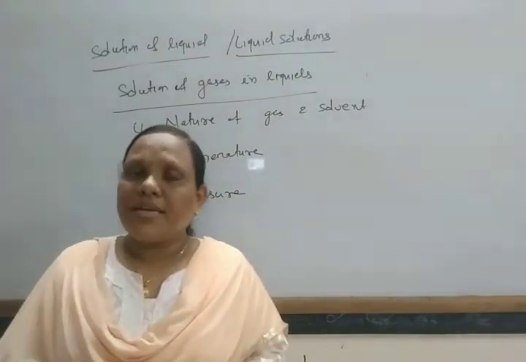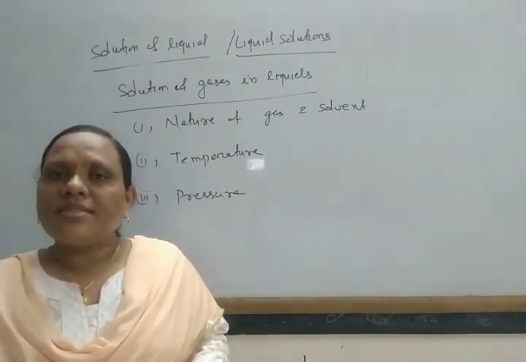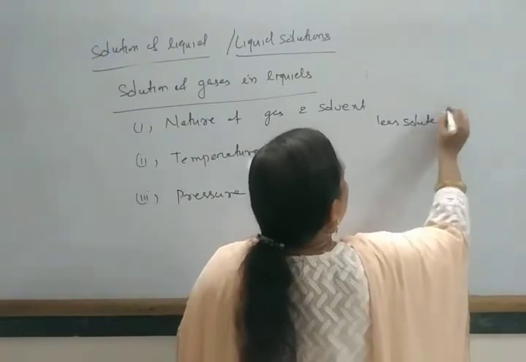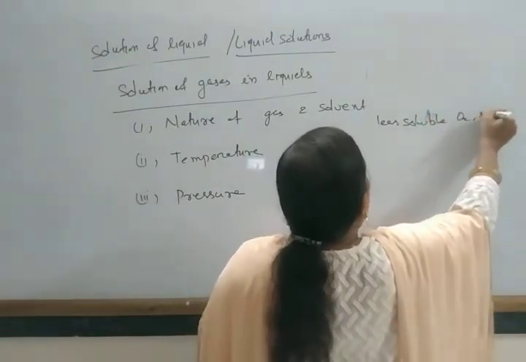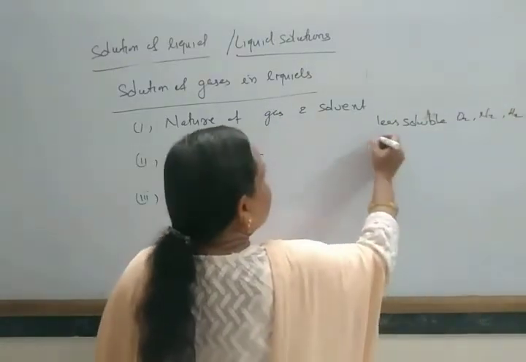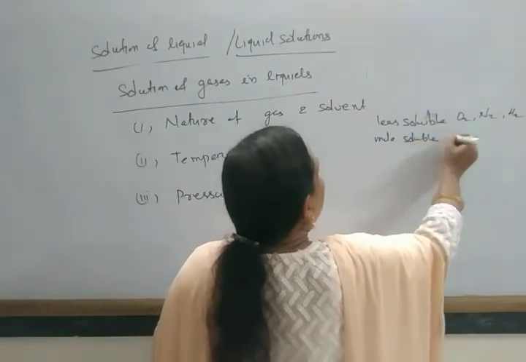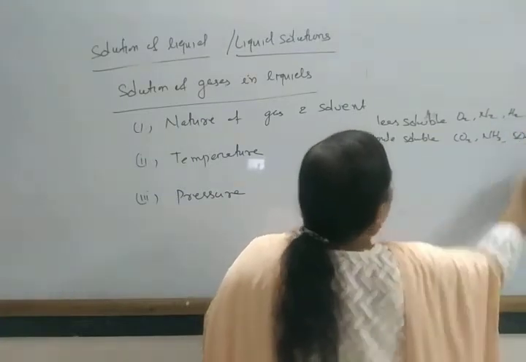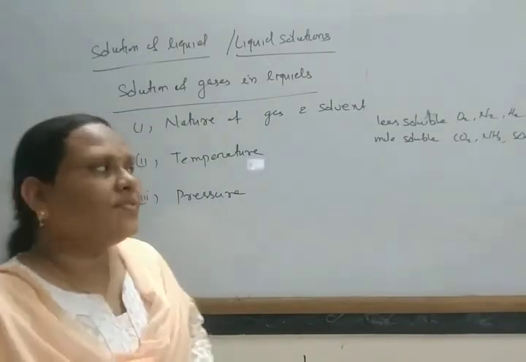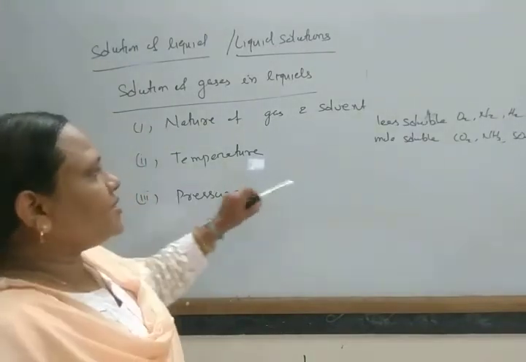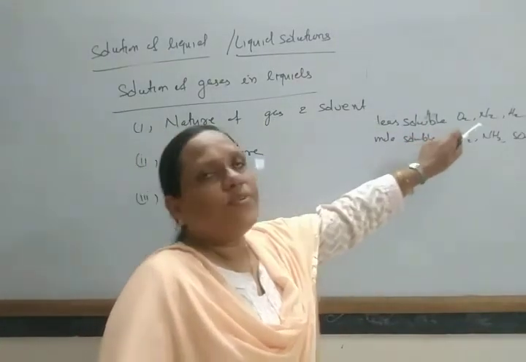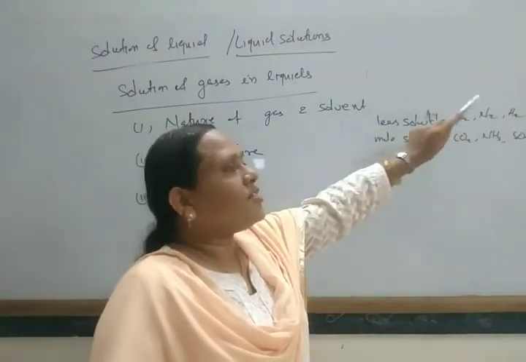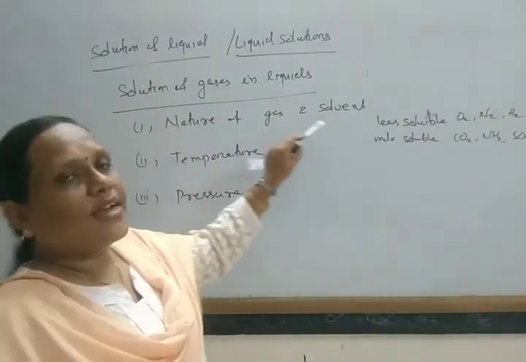While gases like hydrogen, inert gases, oxygen, nitrogen are less soluble in water, because these are generally non-polar in nature and they may be dissolved in other, non-polar solvents. So it depends on the nature of gas and solvent.